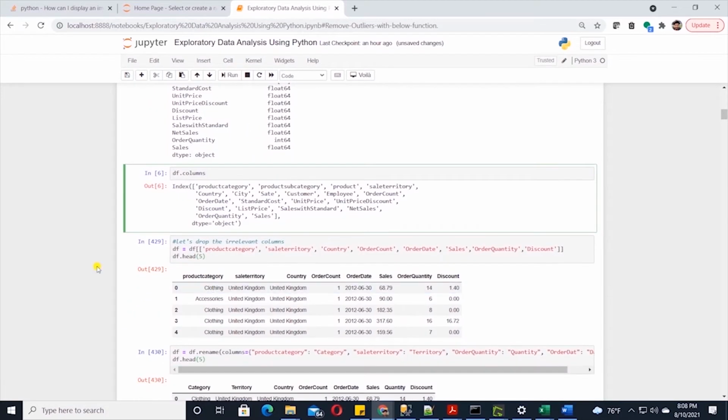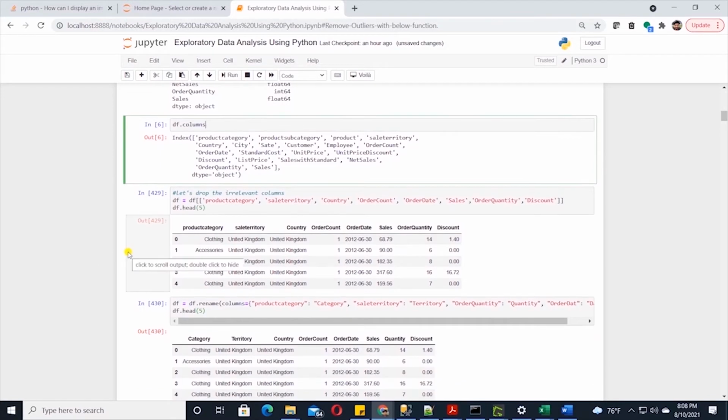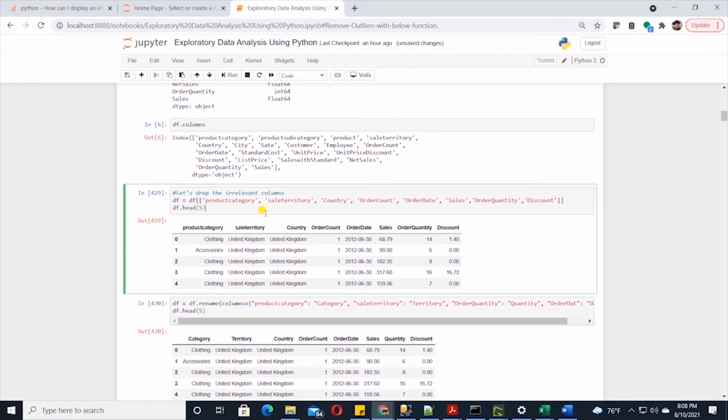Now let's start with the EDA steps. We are going to focus on a few variables and drop the rest of the columns. So if you have a large dataset, it's a good idea to narrow it down.